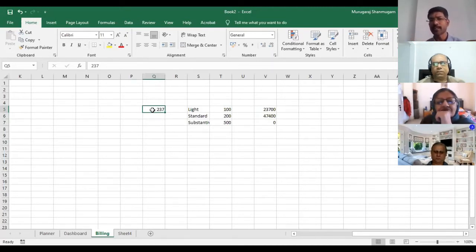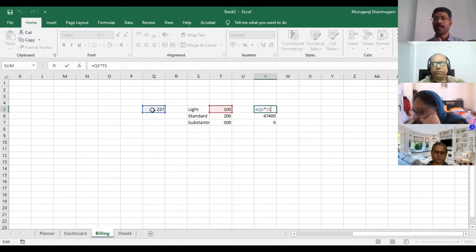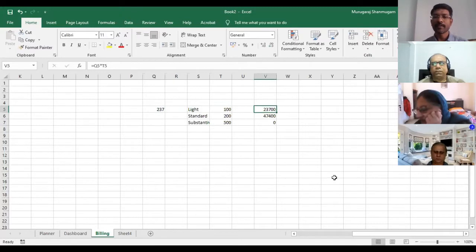So I tried to figure out what it is. I asked a few friends around to figure out a solution, and after some searching, I realized the right word that I should ask is absolute referencing and relative referencing. So when I say relative reference, what do I mean? Here is a formula I have created by multiplying Q5 and T5. I wanted to copy this cell and paste it somewhere here.